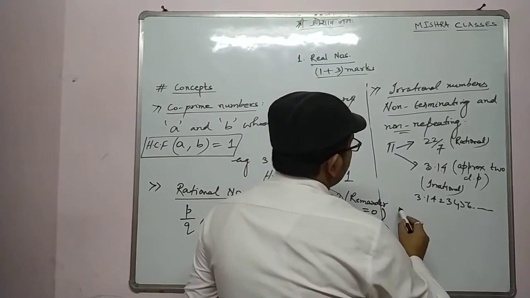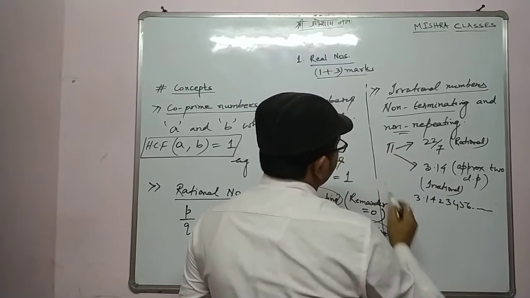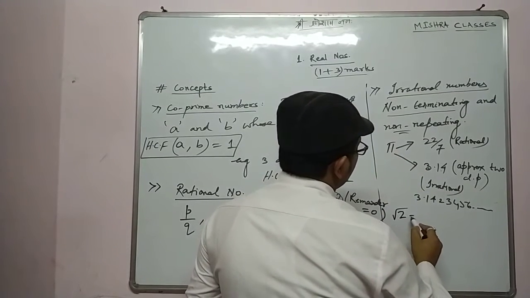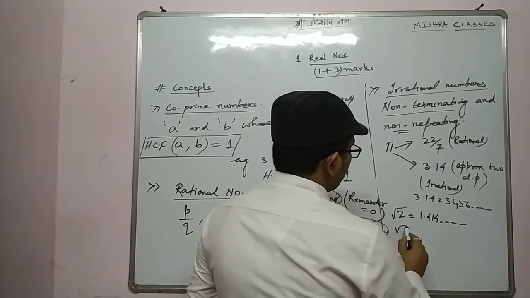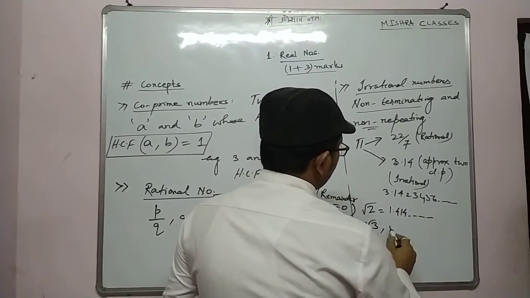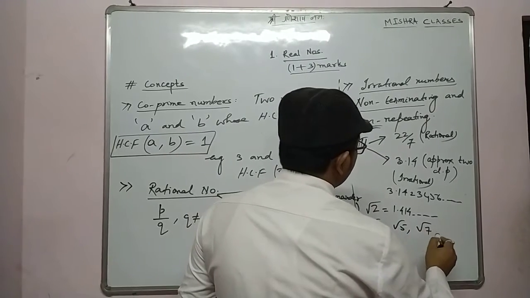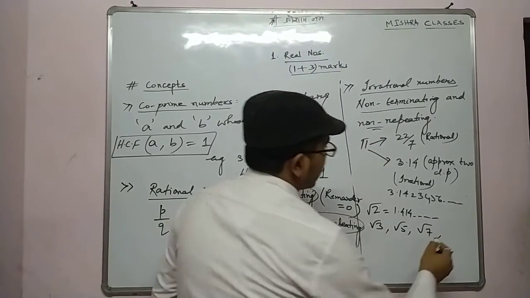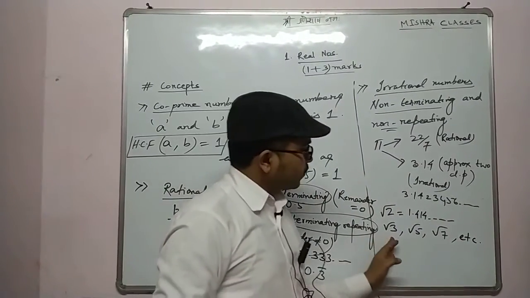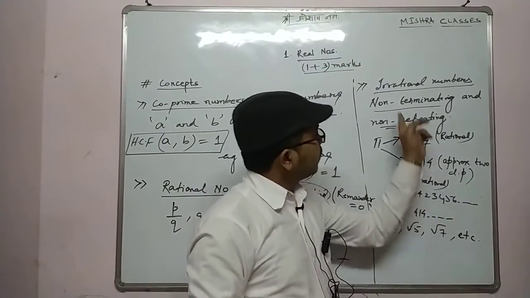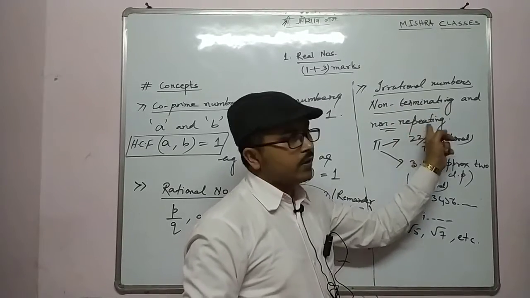Now we can look at some more examples, like root 2, which is 1.414, something like this. Root 3 also, root 5, root 7, and so on. Is it clear? Whatever square roots we get of these, those are non-terminating and non-repeating.